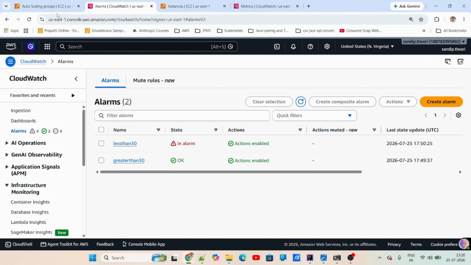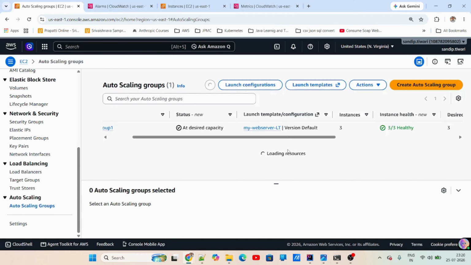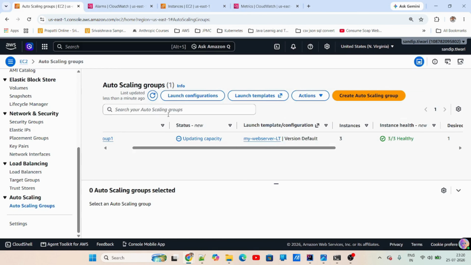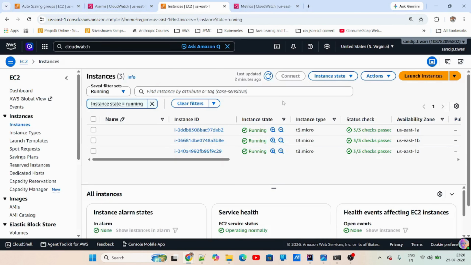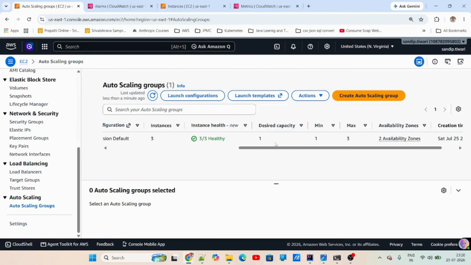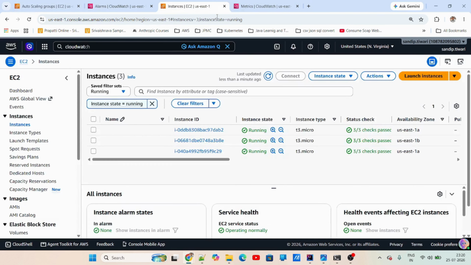Less than 30 is in alarm now. Once it is in alarm, we know what will happen basically. It will remove two instances. Here you can see the desired capacity is one now. And as soon as you do that, the two instances will be removed. Auto scaling has changed the desired capacity to one.